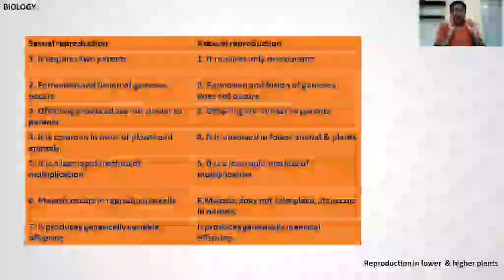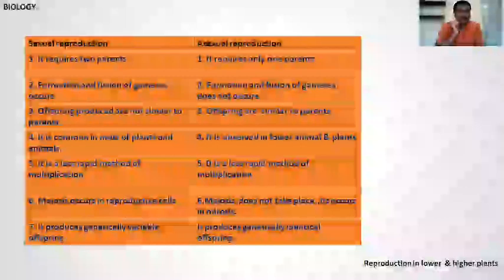In asexual reproduction, a single organism produces, a single cell divides to produce two cells, one being the parent and another the offspring. It is a very fast method. They produce offspring quickly because there is only one parent, and this parent divides mitotically to produce the new offspring. So it is a very rapid method in asexual reproduction.